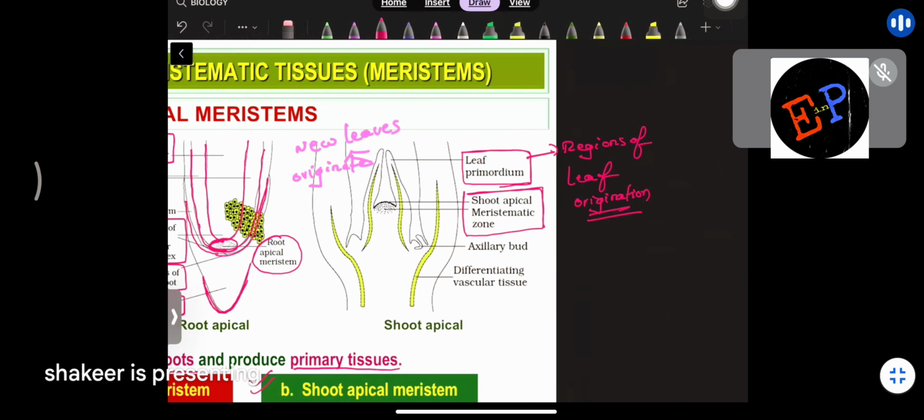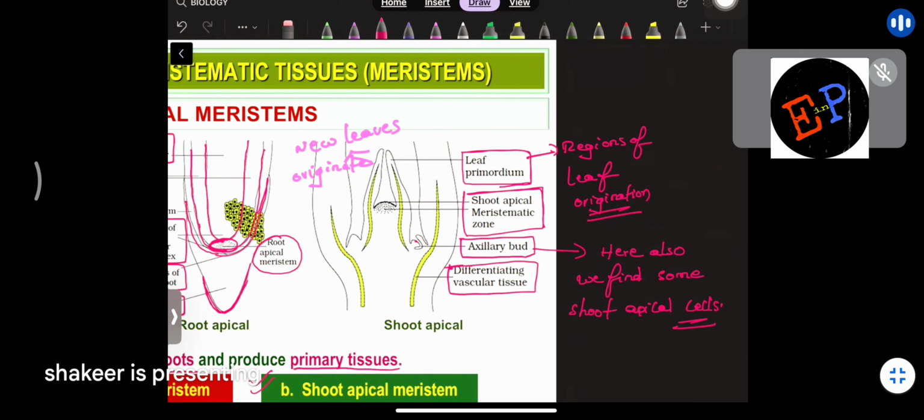Then some of the cells of shoot apical meristems are present here and they are called axillary buds. So in axillary buds also, what kind of meristems will you see? You will see the shoot apical meristems only. And then we have a differentiating vascular tissue. We will write one important point about axillary buds. Here also we find some shoot apical cells. So these cells also will divide.